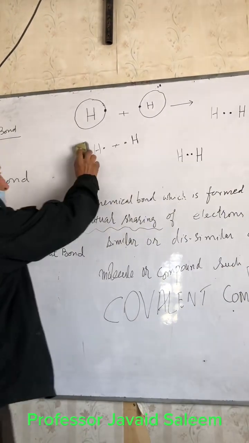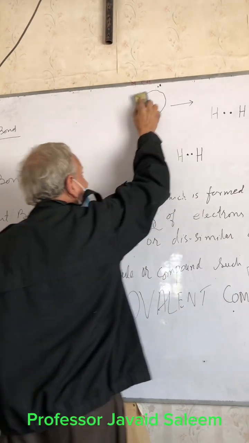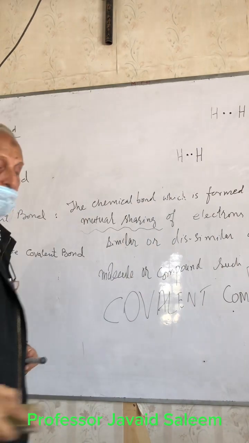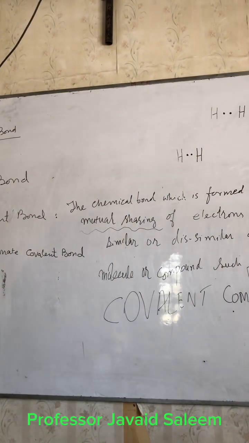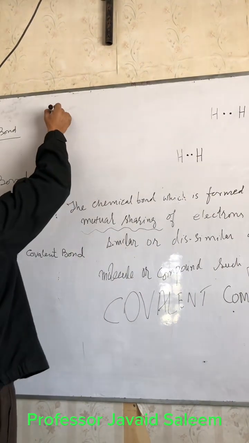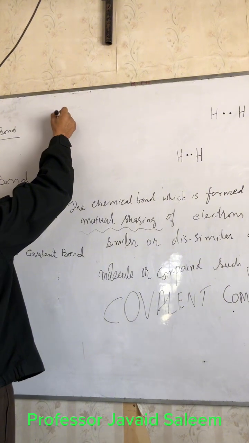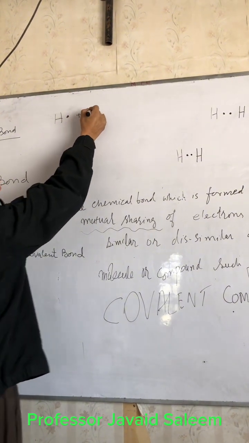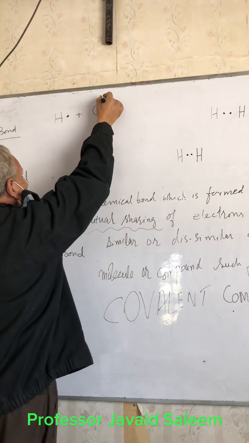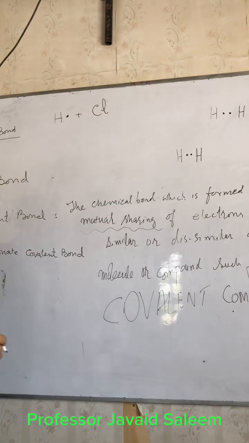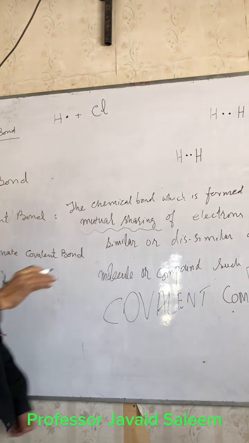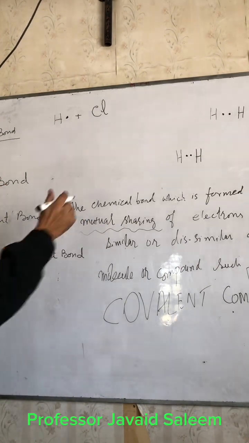Take the example of hydrogen, 1 electron, and it combines with chlorine, 7 electrons.